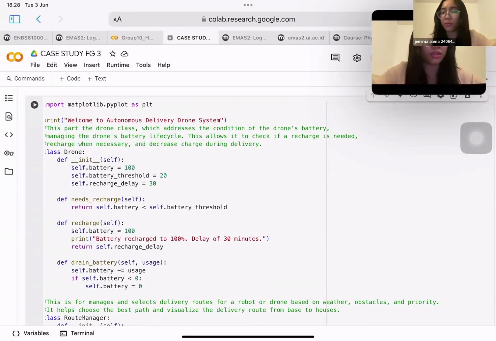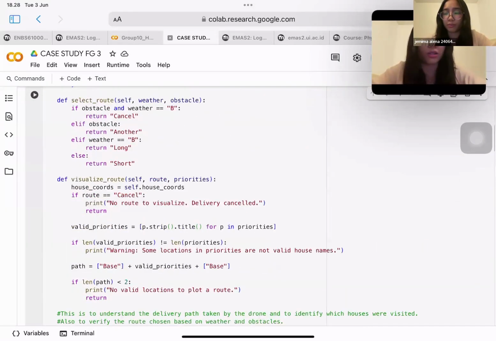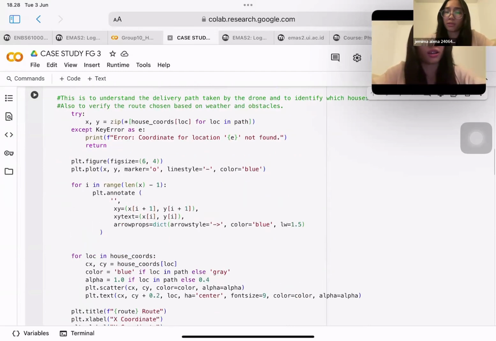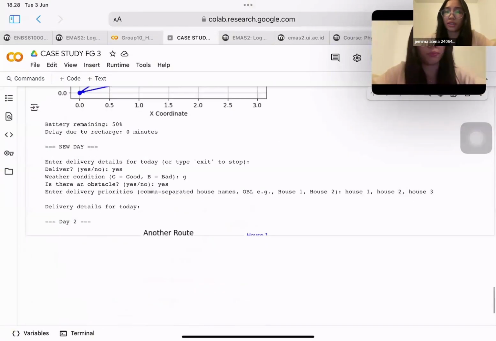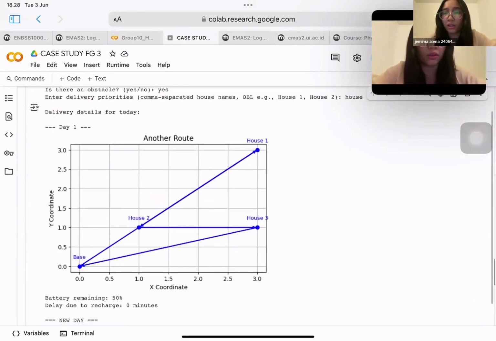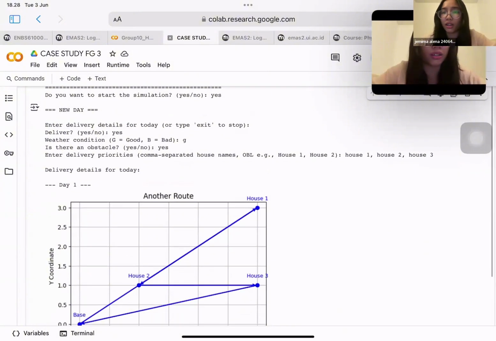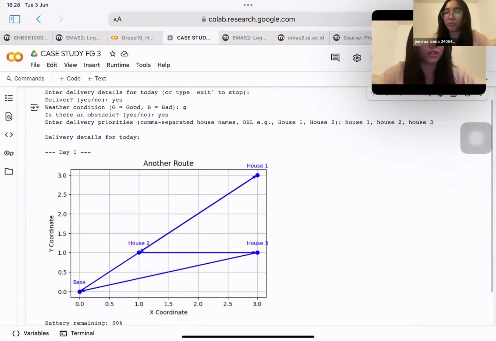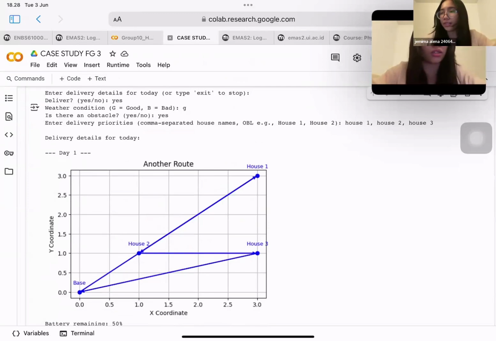It also allows users interaction to input daily delivery parameters and runs the simulation continuously until stopped, which is the loop. And by running the simulations, users can see how the drone adapts its behavior every day based on input conditions and make smart decisions to complete deliveries while managing resources effectively. It is a very practical tool to explore autonomous drone concepts. And here is an example of the outcome. So here it is. For day 1, we enter if it is good or bad weather and if there are any obstacles, and because there is an obstacle, we use another route and it will deliver based on the priorities.